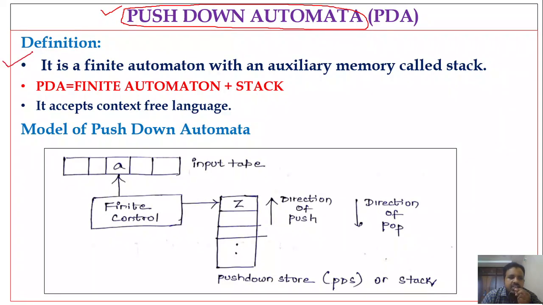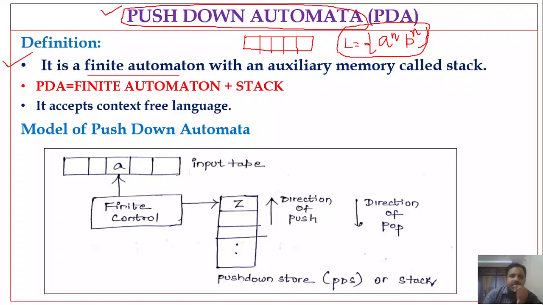First, what is its definition? A pushdown automaton is a finite automaton with some auxiliary memory called a stack. We already discussed finite automata, so what is the limitation of finite automata? We cannot process inputs which are related to each other. To demonstrate this, let me give one example language: a power n b power n. This language cannot be accepted by a finite automaton.